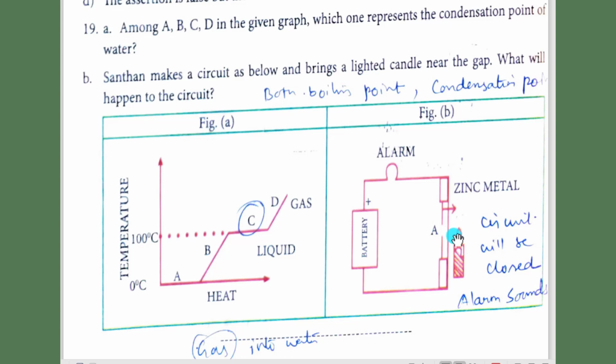The candle provides heat and the conductor expands, and then this circuit will be closed, so that you can hear the alarm sound because the circuit is closed. Then how to write the answer for this question? Copy this answer.